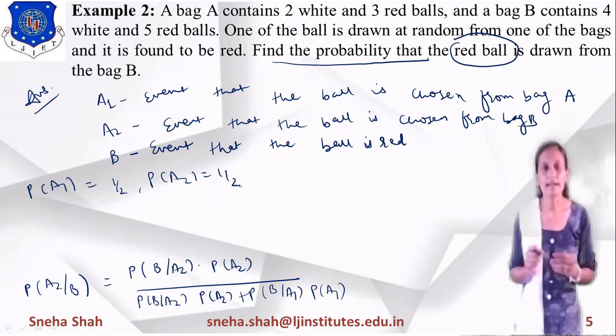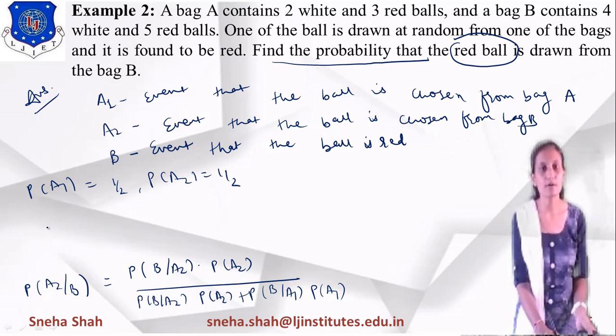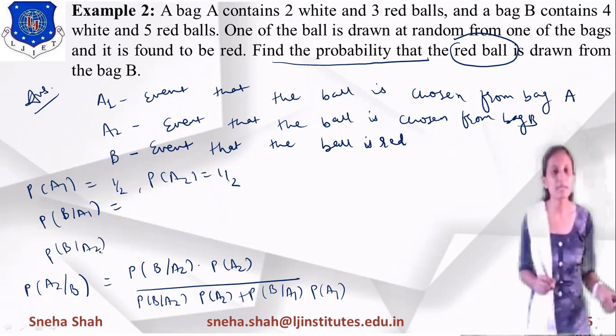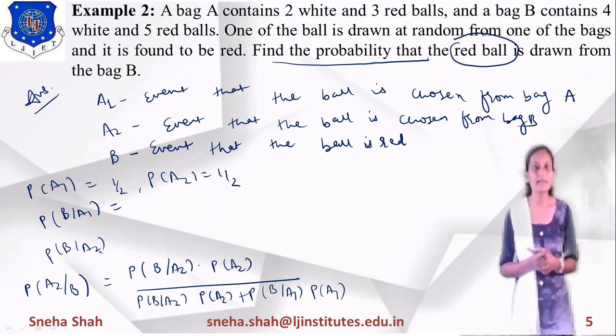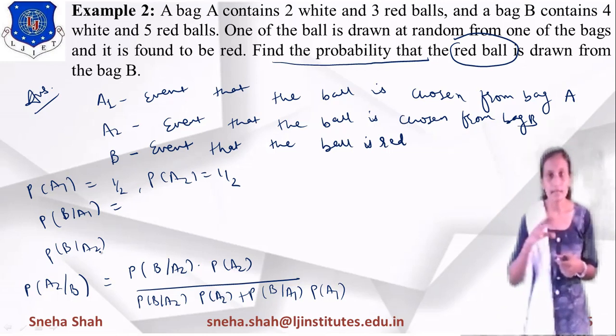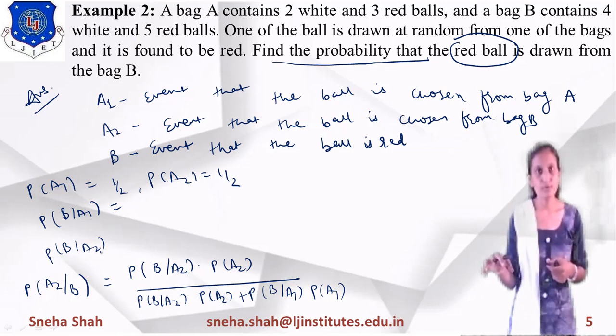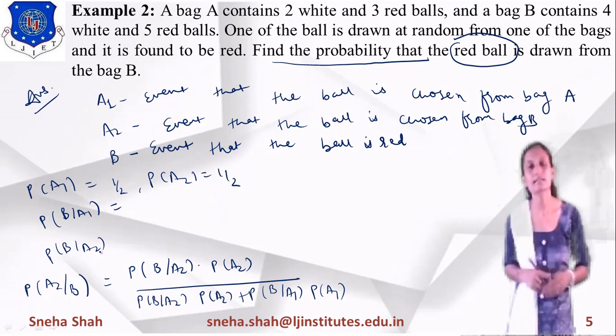Now we want to find probability of B given A1 and probability of B given A2. What is probability of B given A1? It means bag A is given to you, and from bag A we find the red ball; what is the probability?